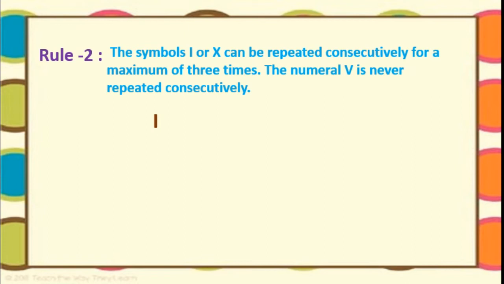Here, same I. We can write this maximum 3 times. One time we can write, 2 times we can use that, 3 times. 3 is nothing but the maximum number of times. Now here this 1 plus 1 plus 1 is nothing but 3.